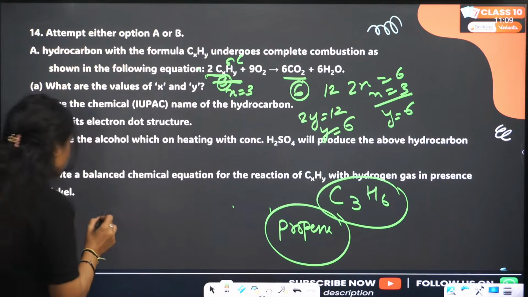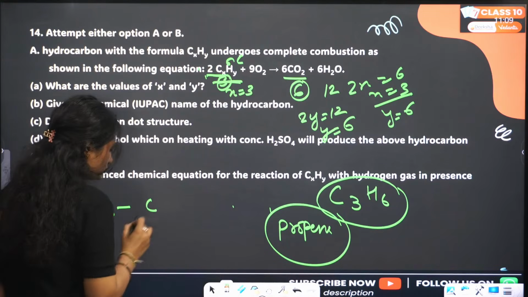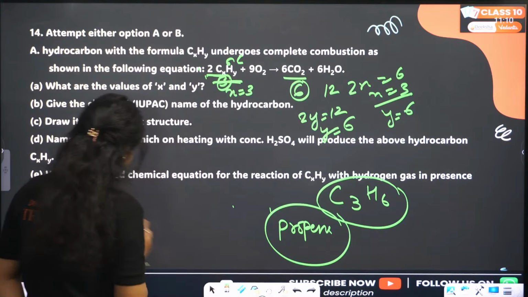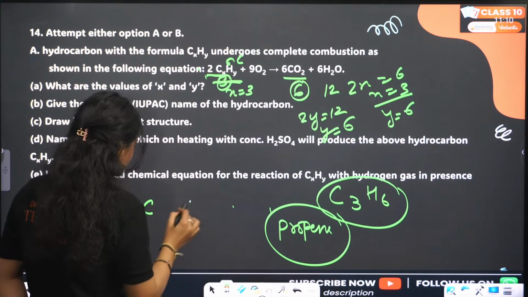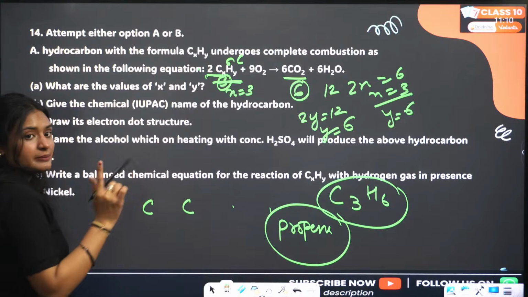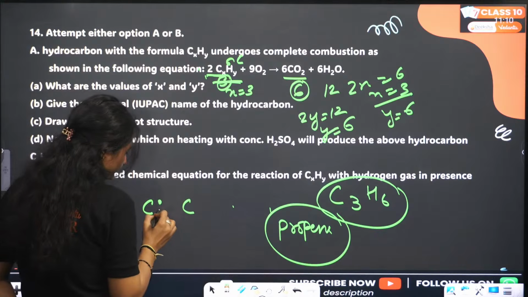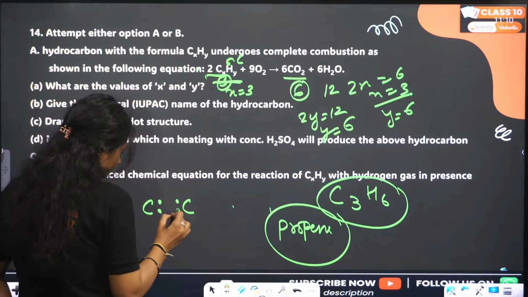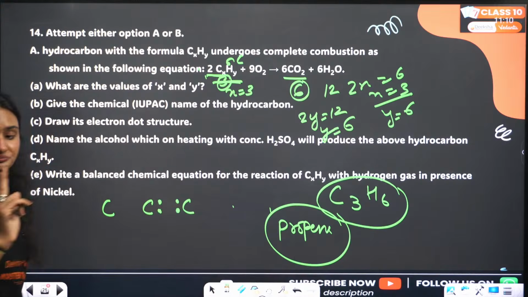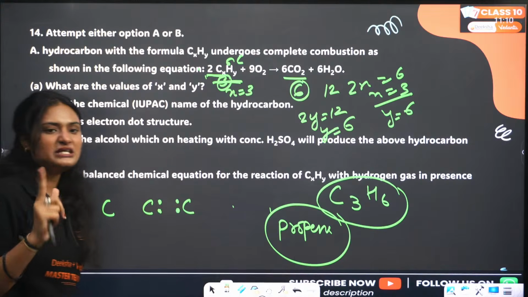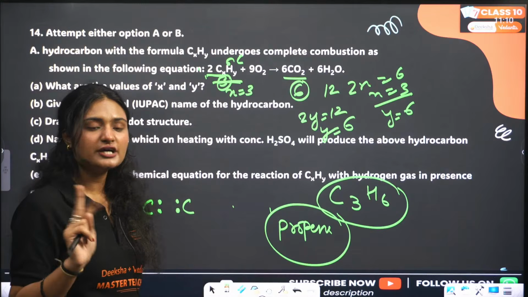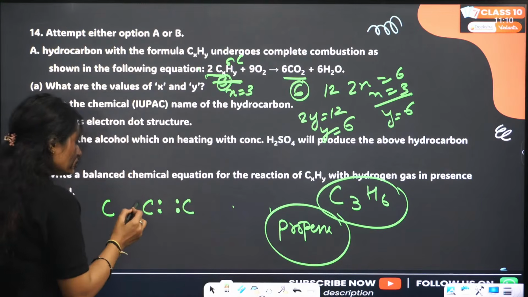Okay. So we have 3 carbons, right? And there is one double bond. Double bond means 2 electrons are getting shared from each atom.